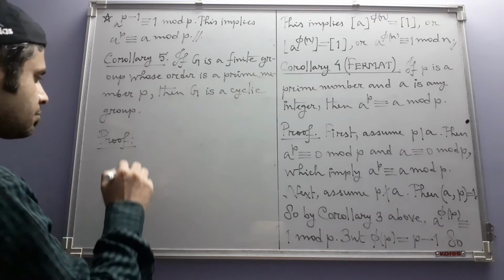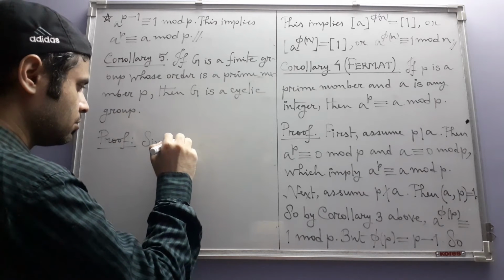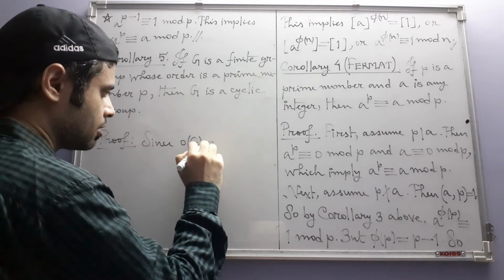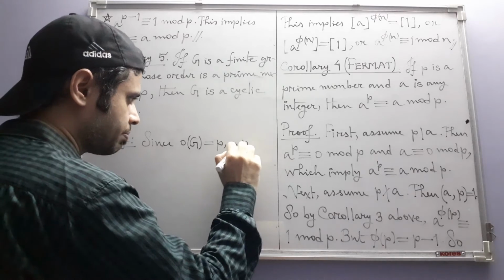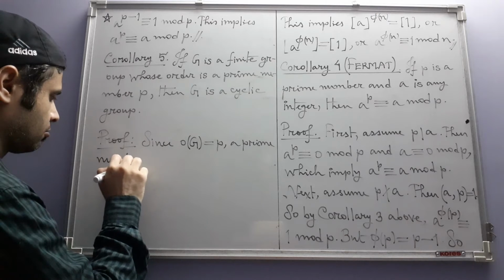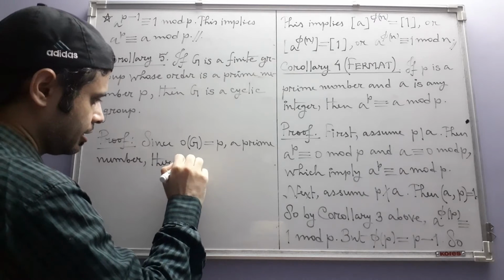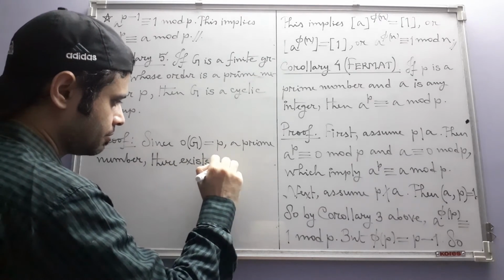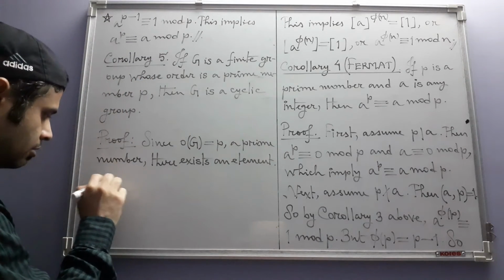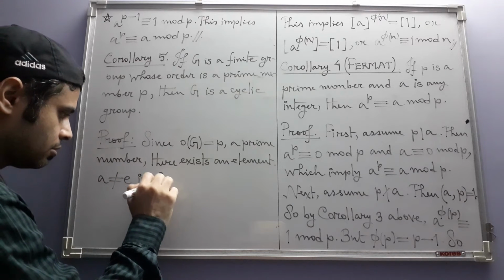Okay. Since the order of G is equal to P, a prime number, there exists an element A that is different from the identity in G.